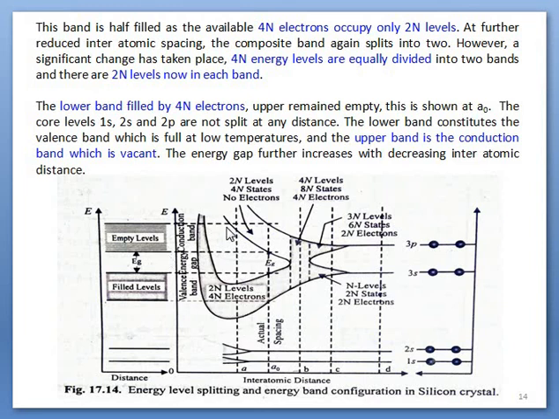If the pressure is applied further, then what will happen? So finally, after formation of a solid at interatomic distance, we have valence and conduction band, and the energy gap is around 1.12. And by following this, we can draw the energy bands made by atomic orbitals while forming solids of any material.